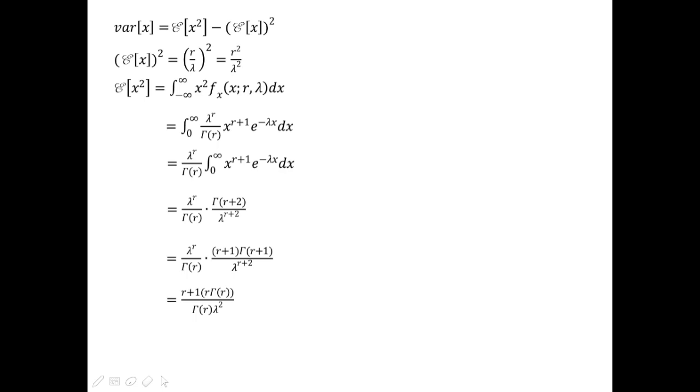Okay, we simplify. So it is equal to r plus 1 quantity r gamma r over gamma r lambda squared. We can cancel this one. So it is equal to r quantity r plus 1 over lambda squared.